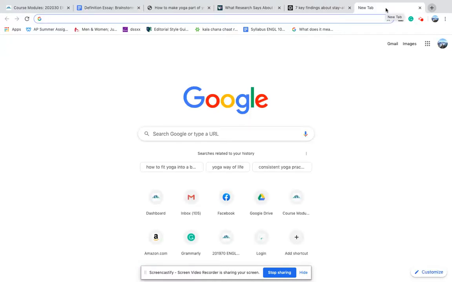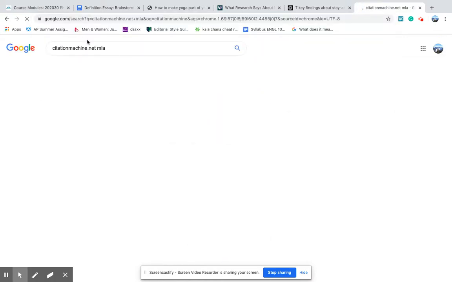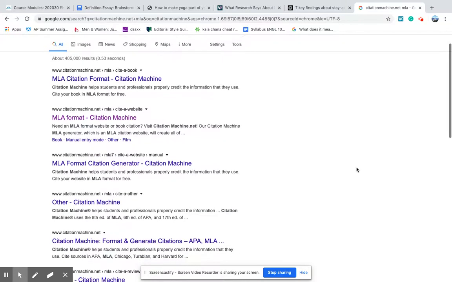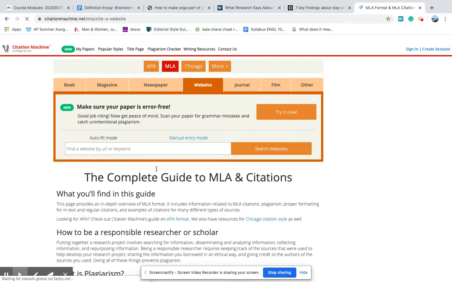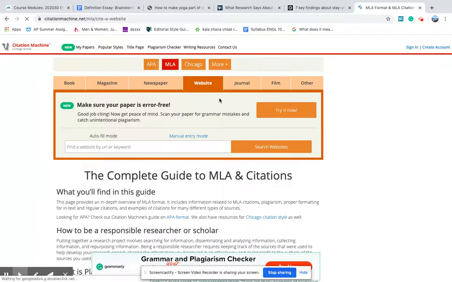can go so that you don't have to do citations yourself. I am going to show you citationmachine.net, and we're doing MLA format. If you want to write your whole paper in APA format, you can. All of the examples I gave you are for MLA, so probably if this is new to you, you're going to go for MLA format, but if you're a science person or a social science person, knock yourself out on APA or Chicago.